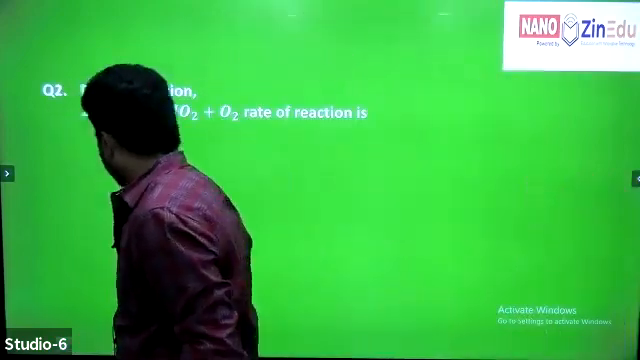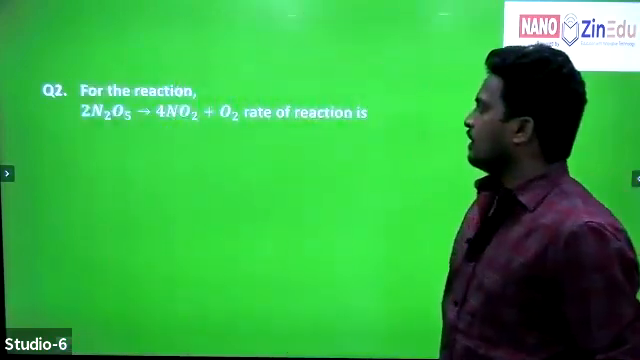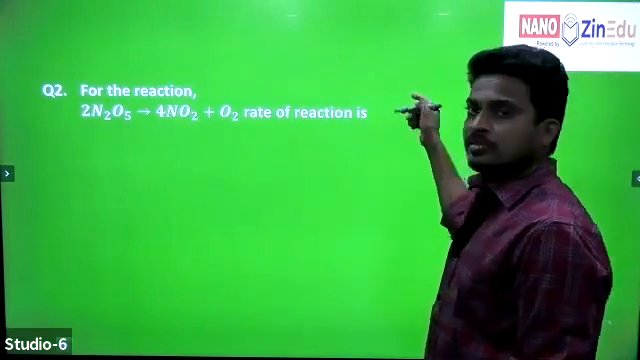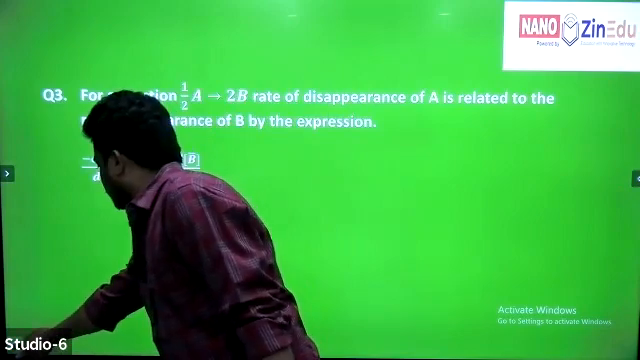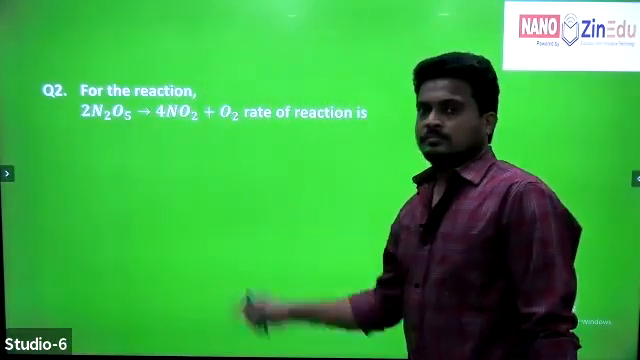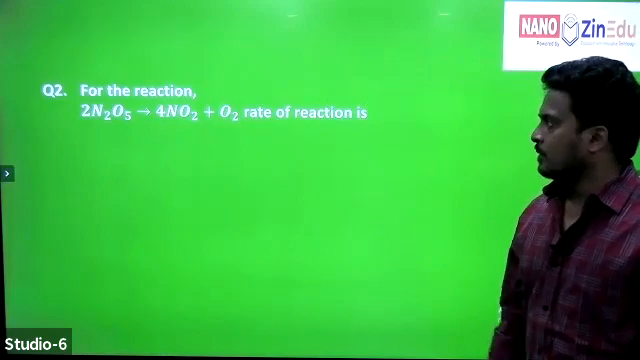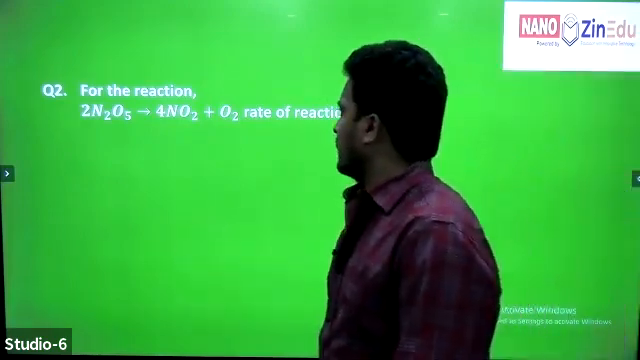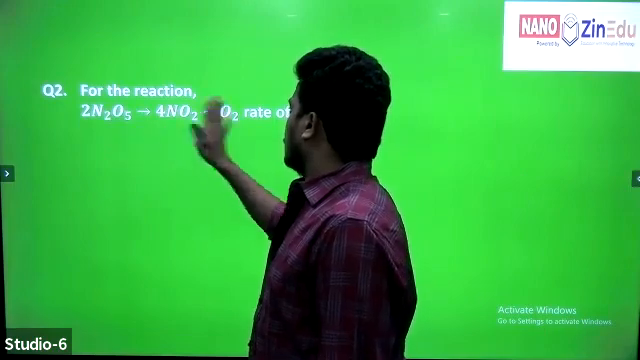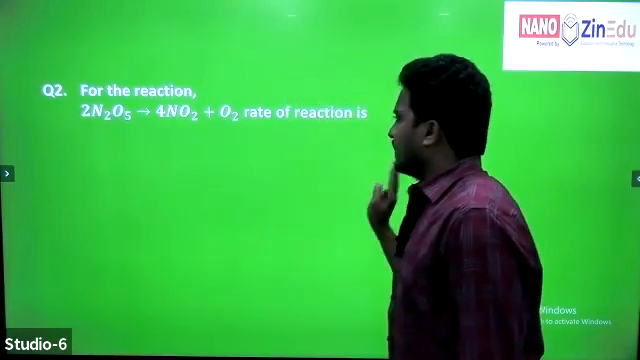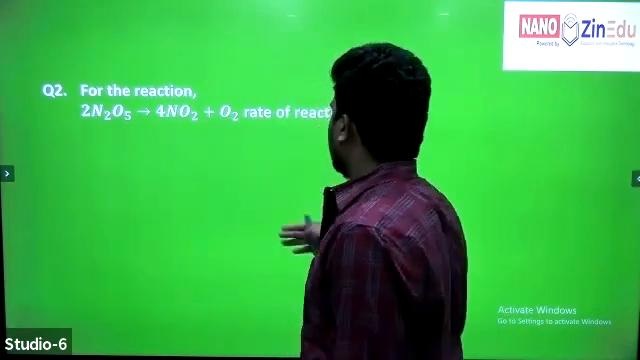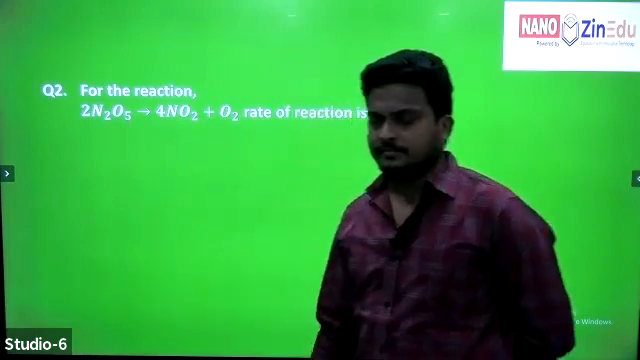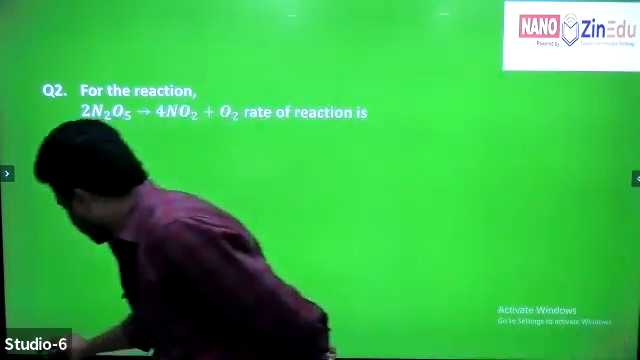Next question. This is an AIIMS question, AIIMS 2006. But here the options are not given. You can write directly. For the reaction 2N2O5 gives 4NO2 plus O2, write the rate of reaction. But they give options. Which of the following is the correct representation of the rate of reaction for the given reaction? AIIMS 2006.